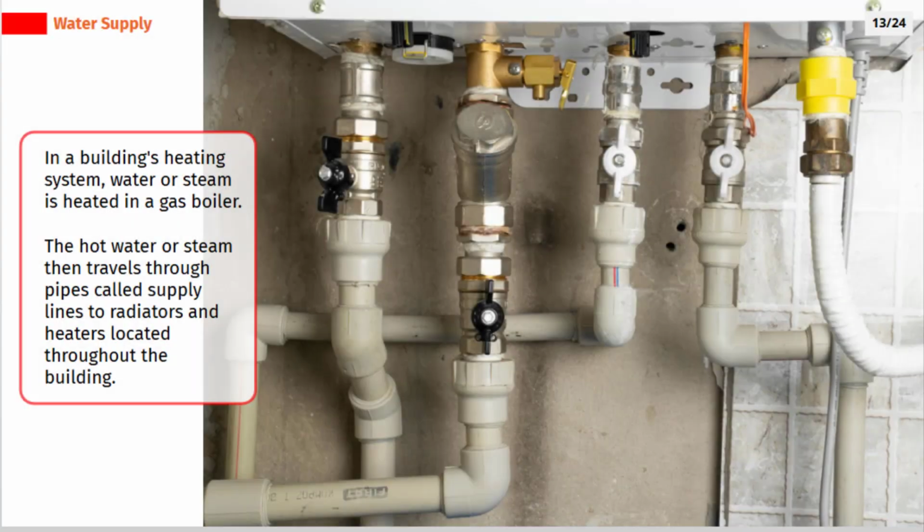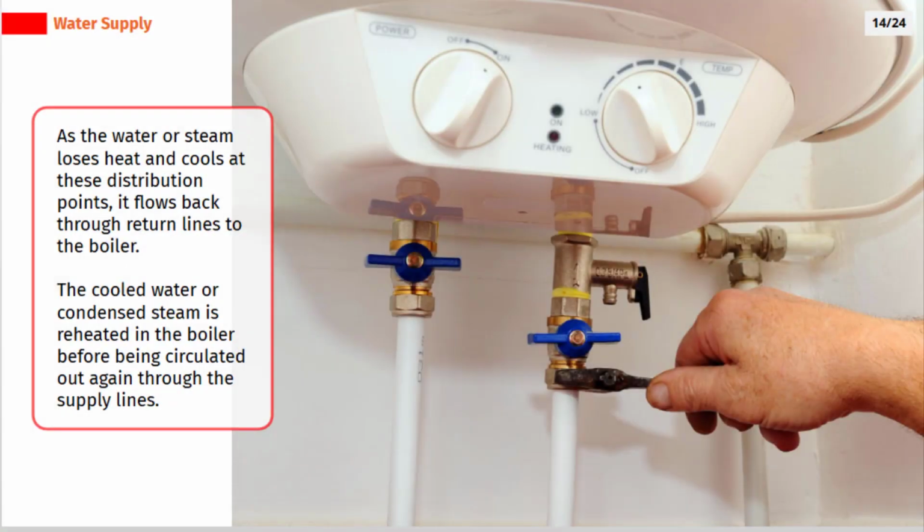In a building's heating system, water or steam is heated in a gas boiler. The hot water or steam then travels through pipes called supply lines to radiators and heaters located throughout the building. As the water or steam loses heat and cools at these distribution points, it flows back through return lines to the boiler. The cooled water or condensed steam is reheated in the boiler before being circulated out again through the supply lines.